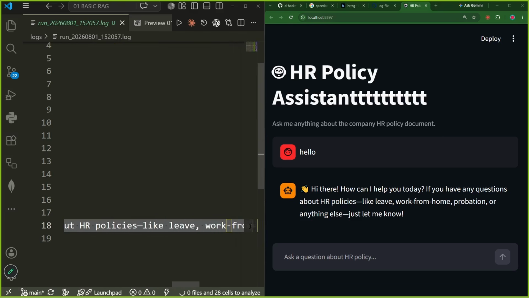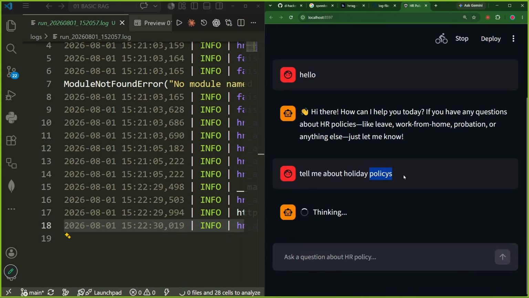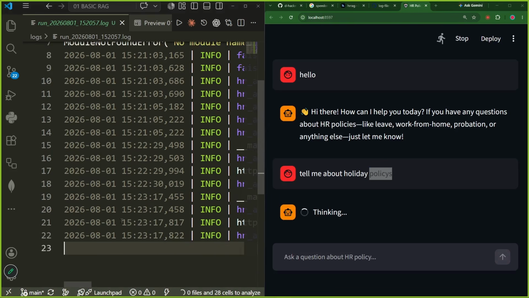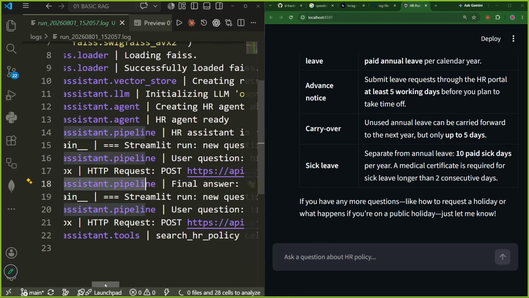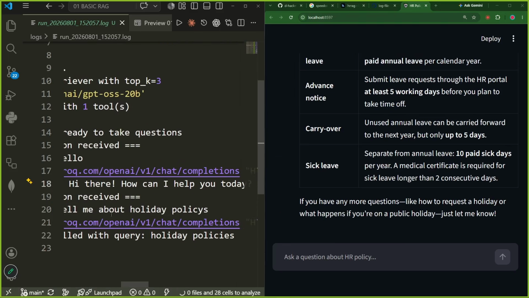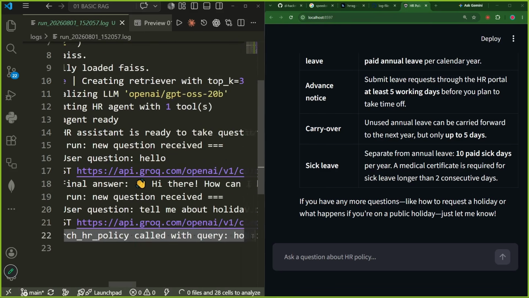Now let us ask something about the HR policies. Tell me about return. Sorry, there's no return policy over here. Tell me about holiday policy. Okay, holidays policies. The spelling is absolutely incorrect, but it is an AI agent. So see, we saw more logs. So the HR assistant pipeline is running. It gave us the answers. New question received: tell me about holiday policies. And search HR policy was triggered.